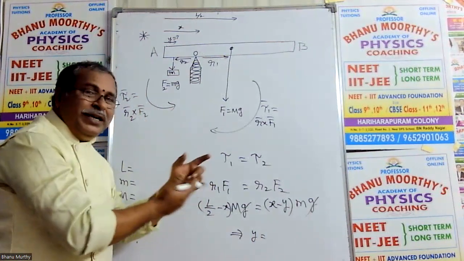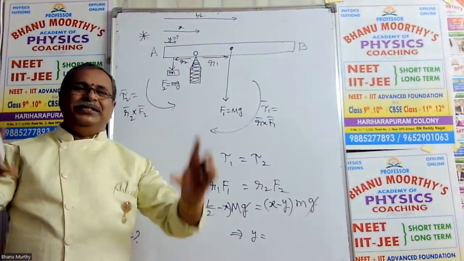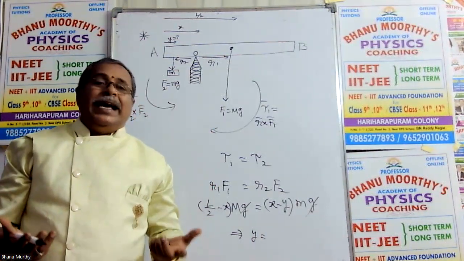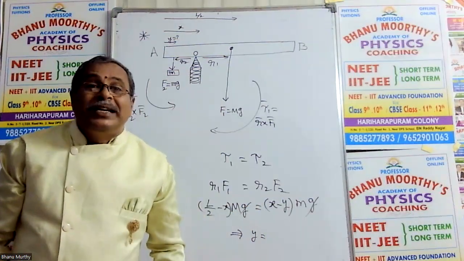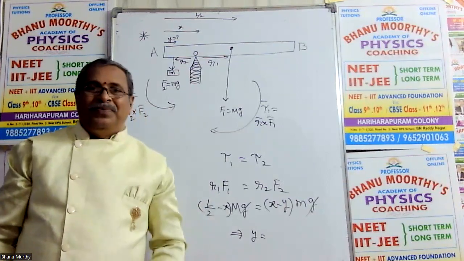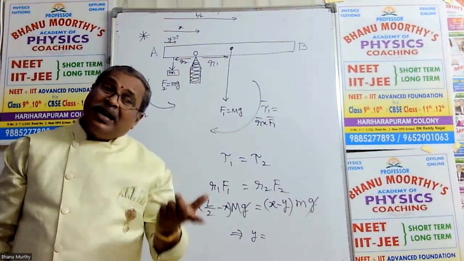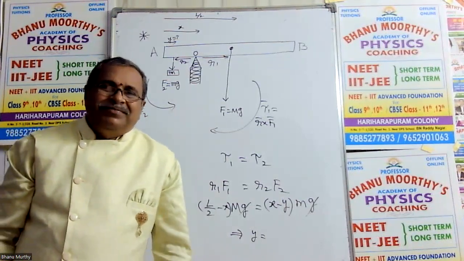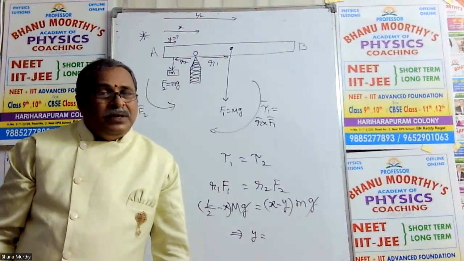So, clockwise orientation torque equals anti-clockwise torque. Both are equal in magnitude. If they are equal in magnitude and opposite in direction, they cancel each other. As a result, net torque is zero. This is rotational static equilibrium. If net force is 0 and net torque is 0, then the rod remains in equilibrium position. I think everybody understood this.